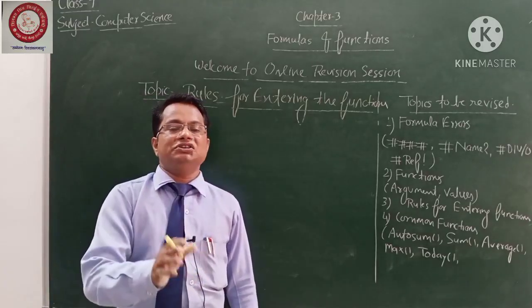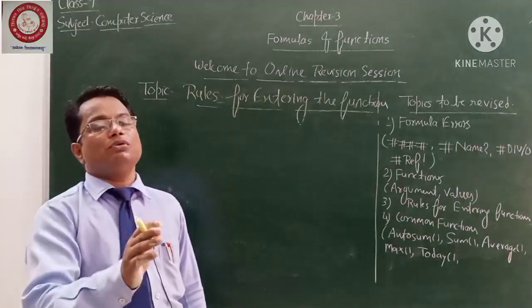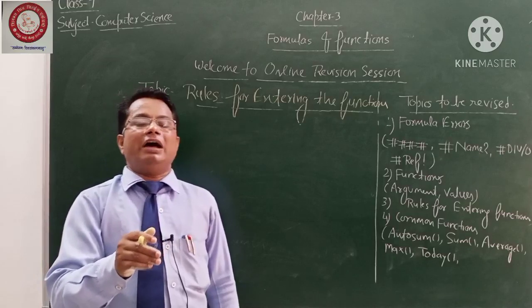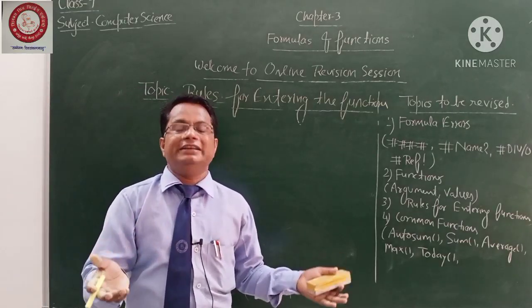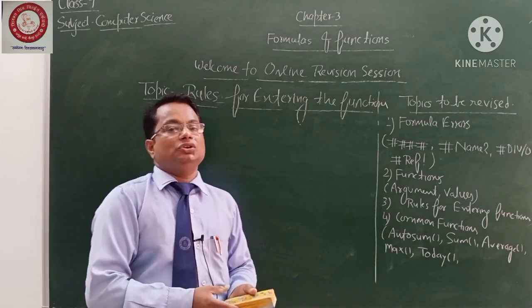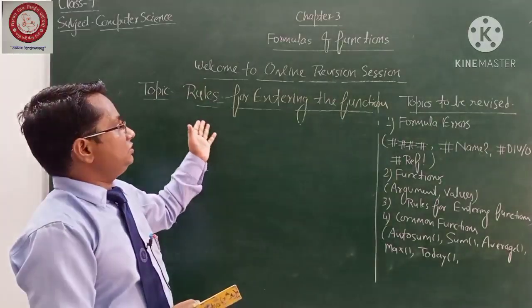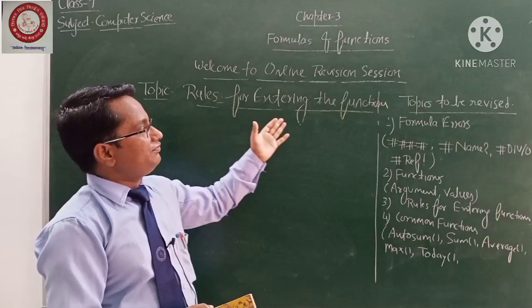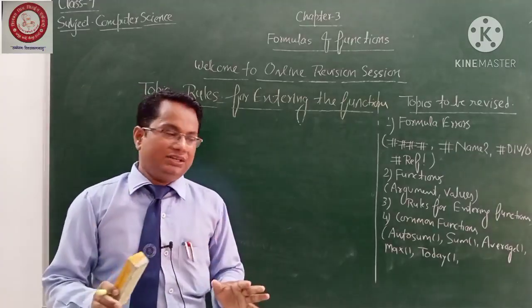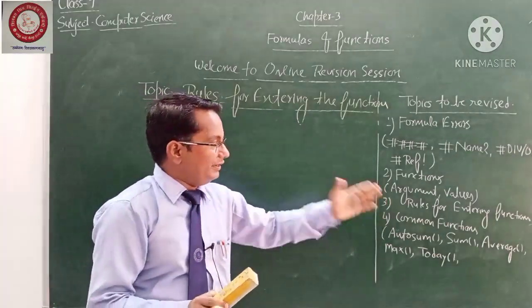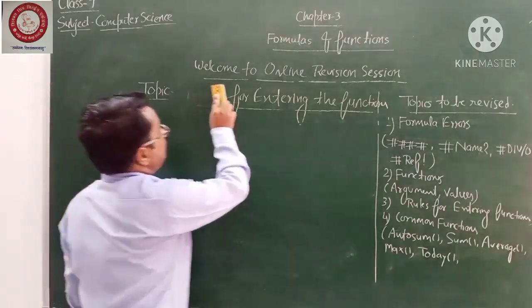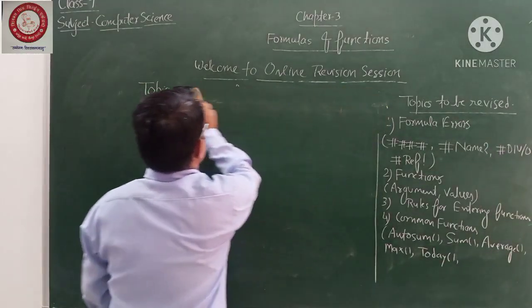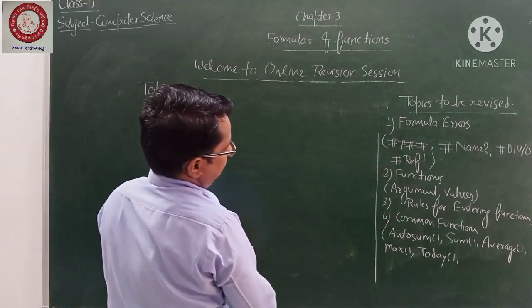Please remember, you can also go through the book, because right now I am giving the rules from whatever I studied previously. Students, so rules for entering the functions is now finished. Let me come to our last topic, that is common functions.